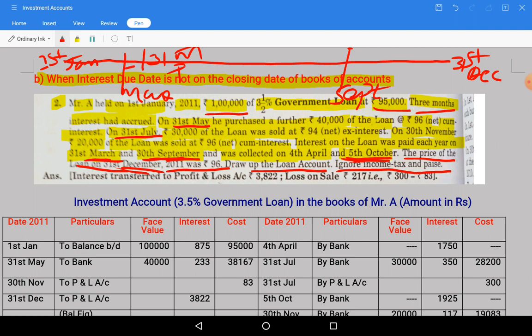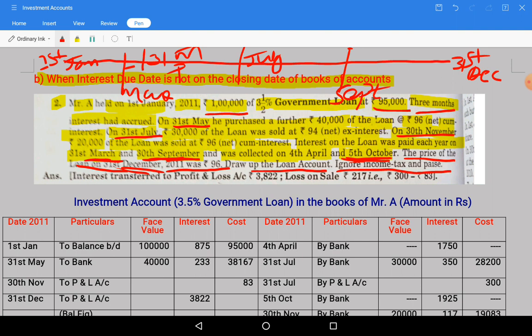After March, in May he has purchased, and in July he has sold. So July, I'll write July. Here there is a sale, and again in November after September. Okay, after September in the month of November there is a sale.